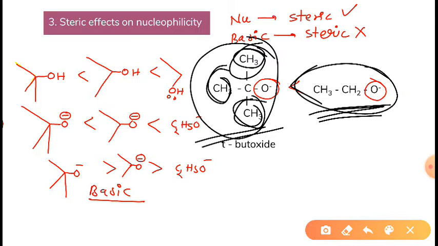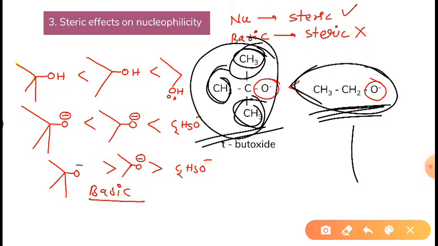If two persons are there, one of 100 kg and another of 50 kg, and they are doing a running competition, then who will move fast? Of course 50 kg, right? It will be difficult for the 100 kg person to run. In the same way, as the size of the nucleophile is increasing, nucleophilicity is decreasing. So this was about the steric effect on nucleophilicity.